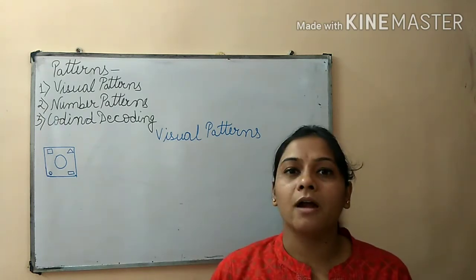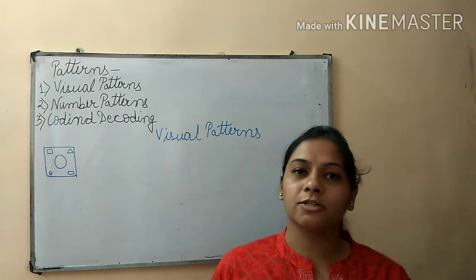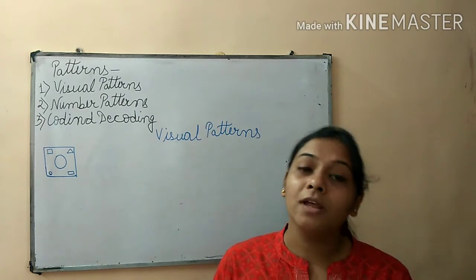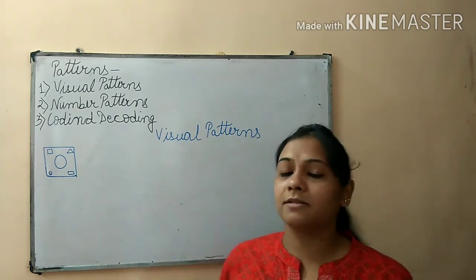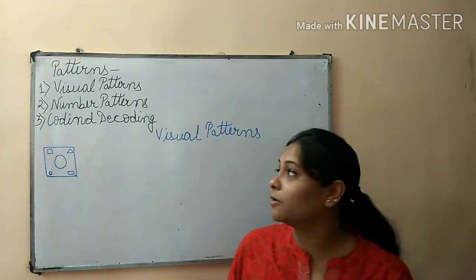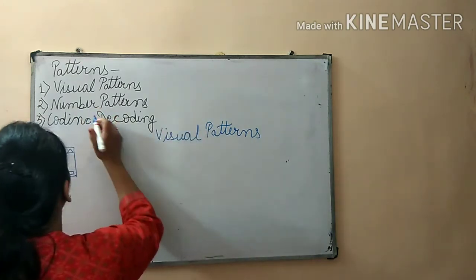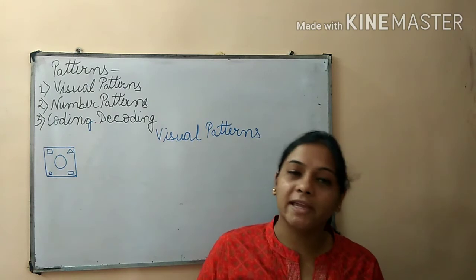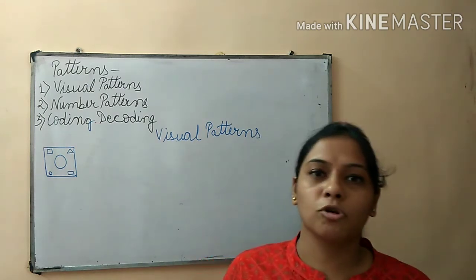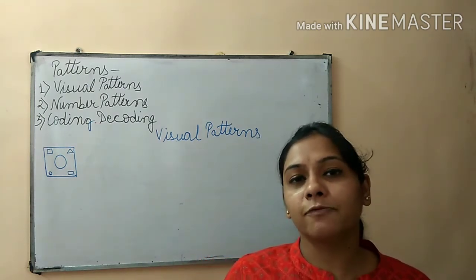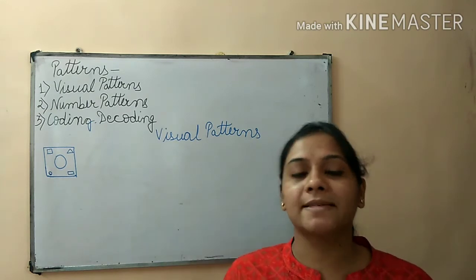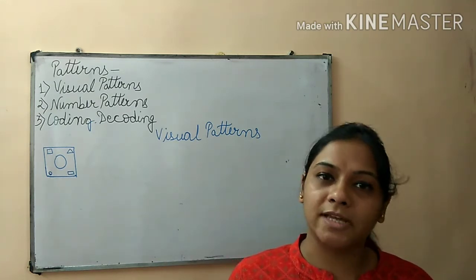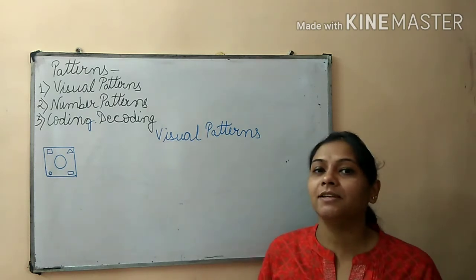If there is addition of 10, subtraction of 10, multiplication of 20, like this, if a series is going on, that is called number patterns. Coding and decoding means we use our alphabets A to Z and numbers also. We give numbers from 1 to 26 to the letters, the 26 alphabets A to Z.